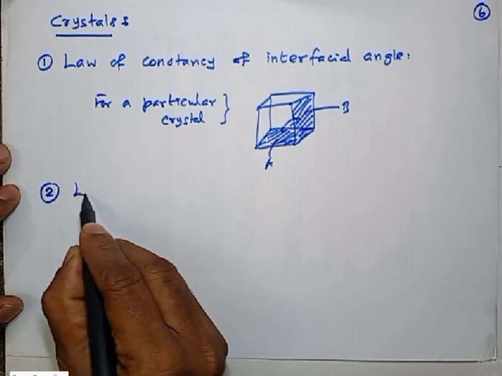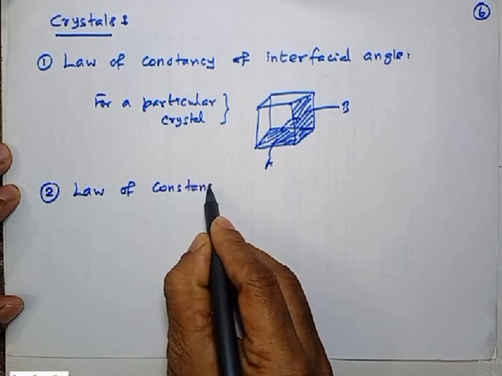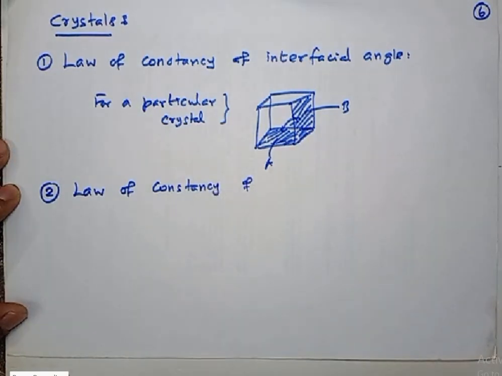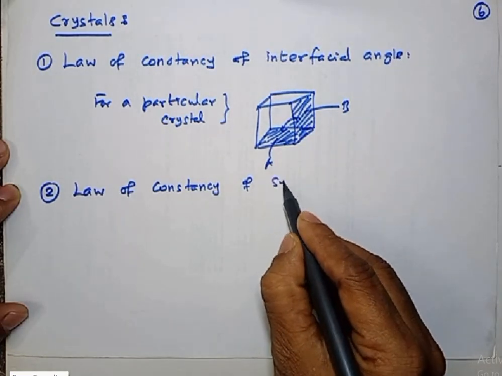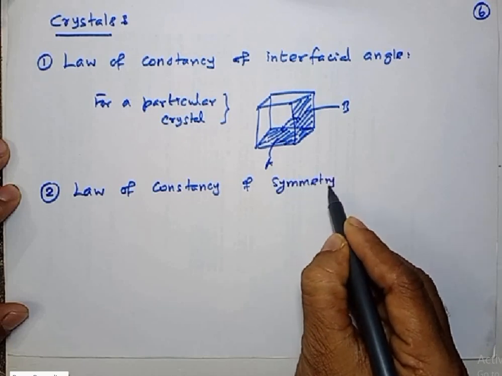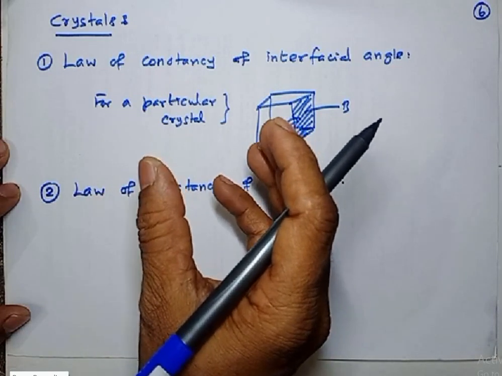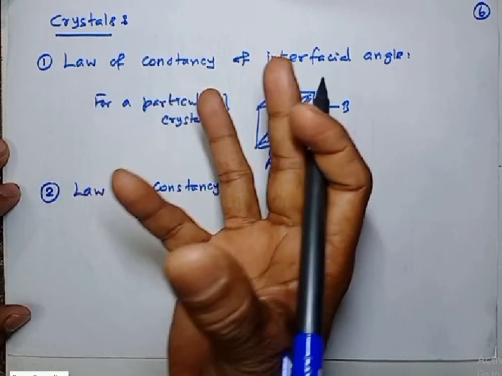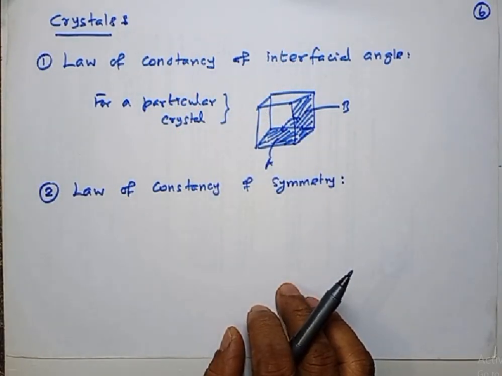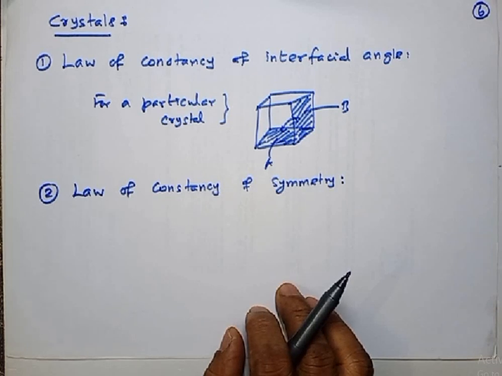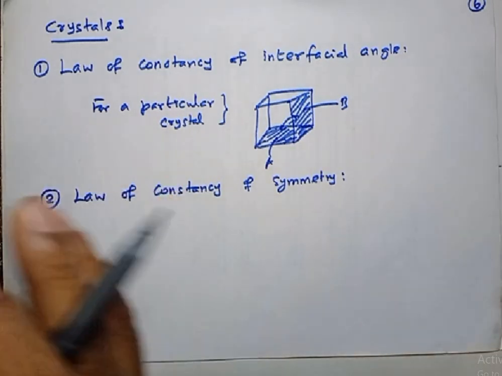Next one, the law of constancy of symmetry. Listen, you take a crystal. That crystal may appear with a different shape, whatever it may be, but the unit cells present in the crystals are one and the same.